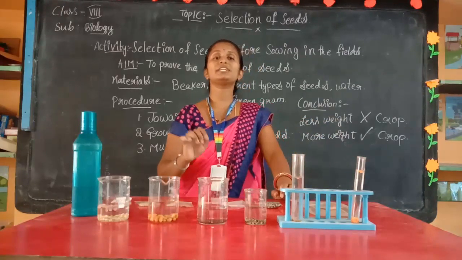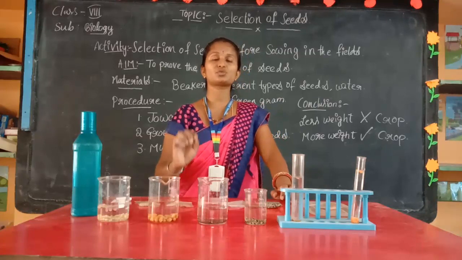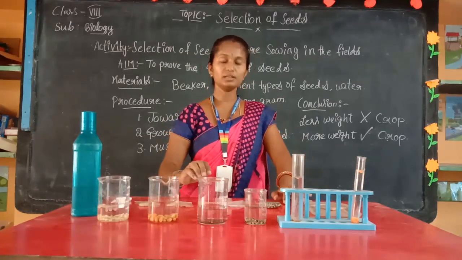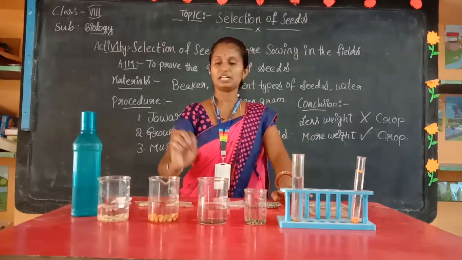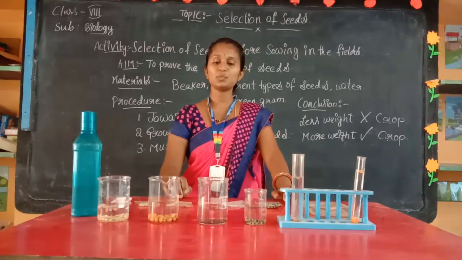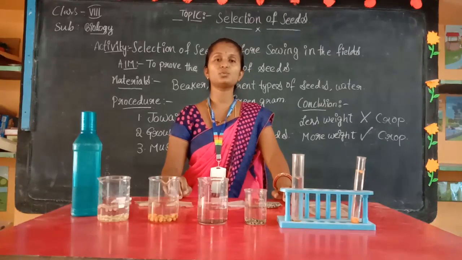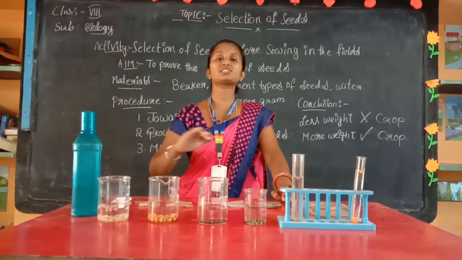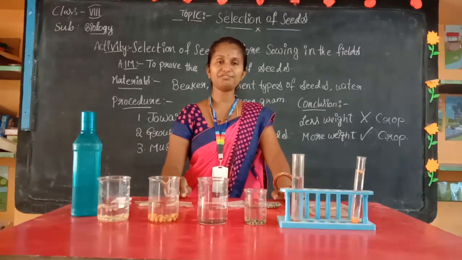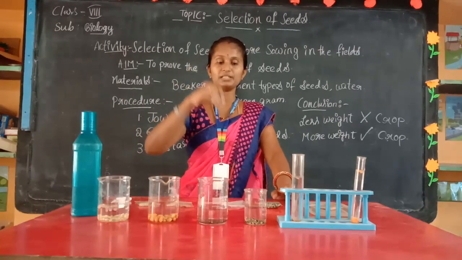A seed coat is a must when we sow in soil, and we also need to check the color of the seeds. When we sow the seeds, we need to prepare the soil neatly with the help of water, and after that we need to sow the seeds only at a certain depth.